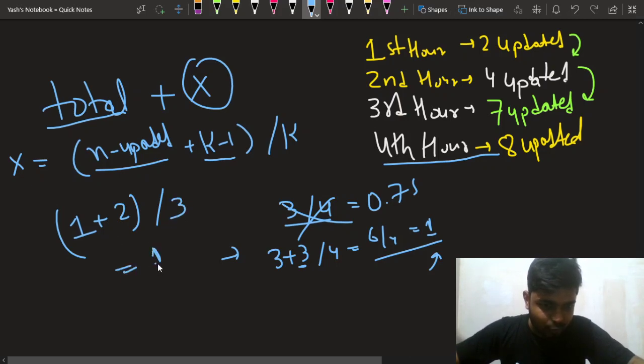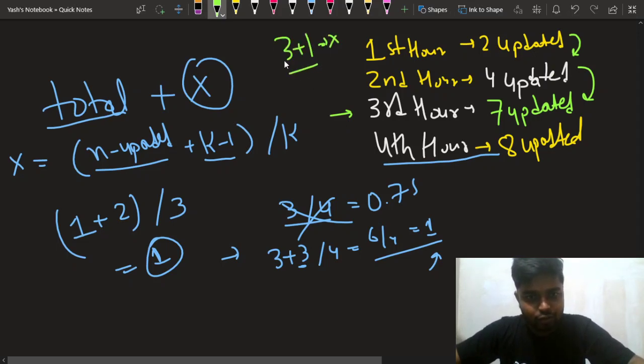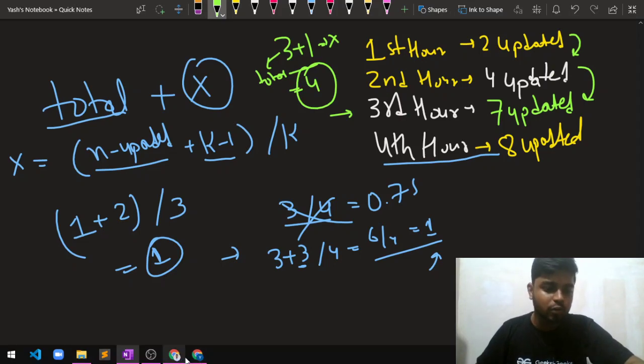So you can see that one more computer gets updated, right? So you can see up till here 7 computers were updated. The total time that you took up till here was 3, and you will add one more hour to it, right? So x value is 1, so you'll add 1 to the total time that you had taken up till now, which was 3, so the final answer will be 4 hours, right? Similarly you can try this out for all the test cases.